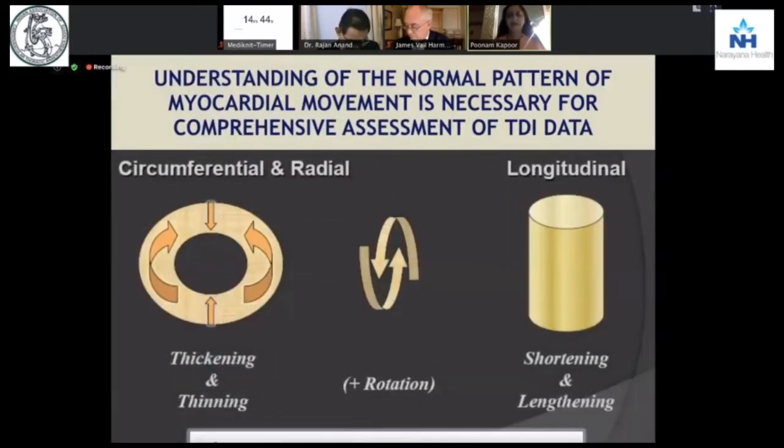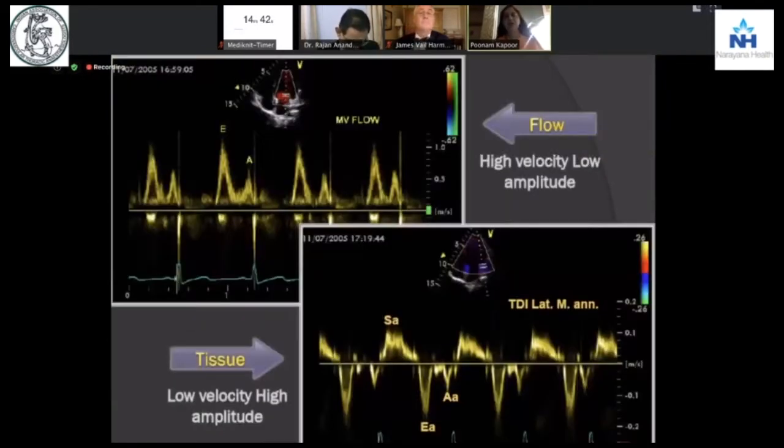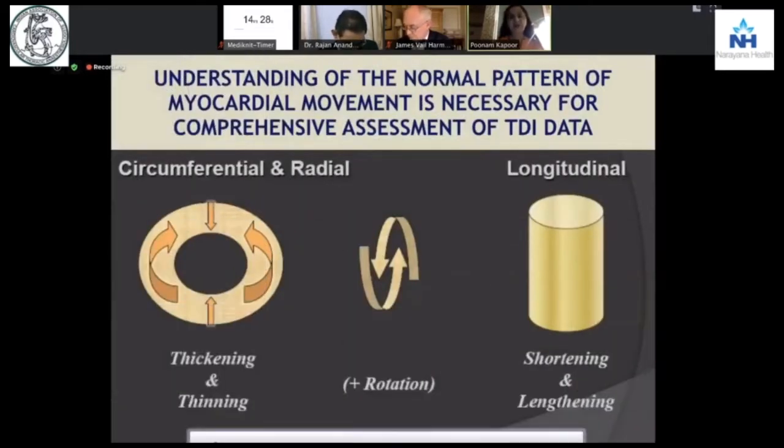And when you see something like this, these are the pictures that you get. The high velocity, low amplitude of the blood interacts with the tissue low velocity, high amplitude. This is what I was speaking of. To give you a tissue Doppler imaging, well described in the diastolic dysfunction.